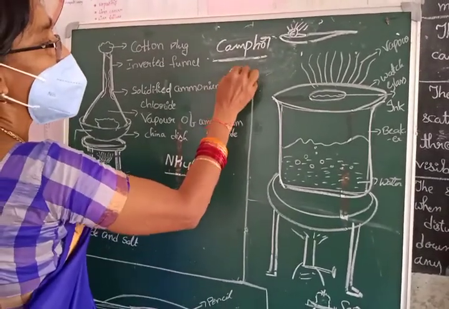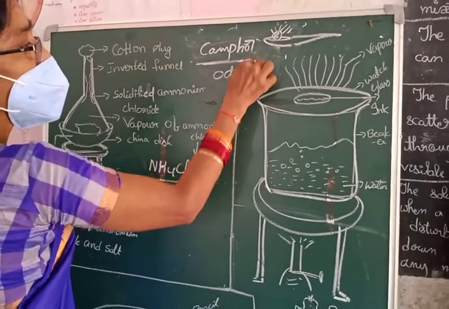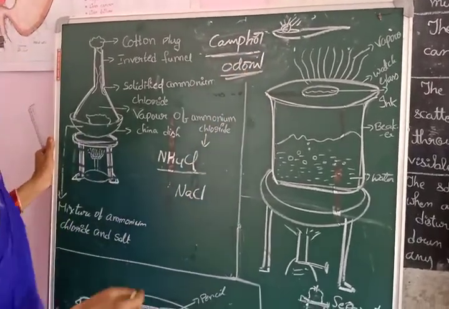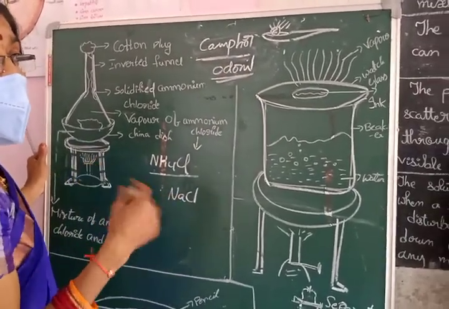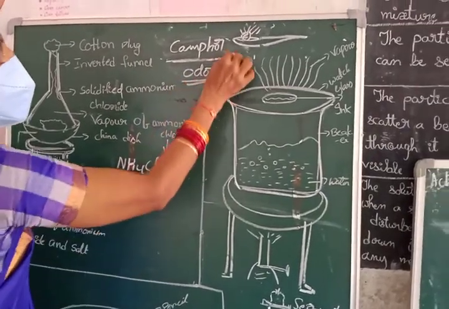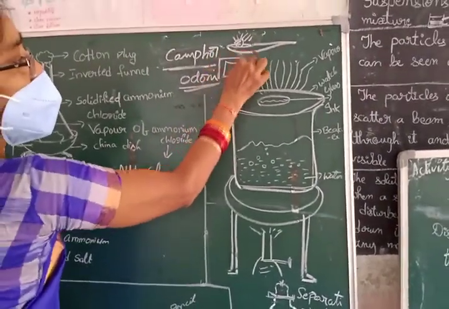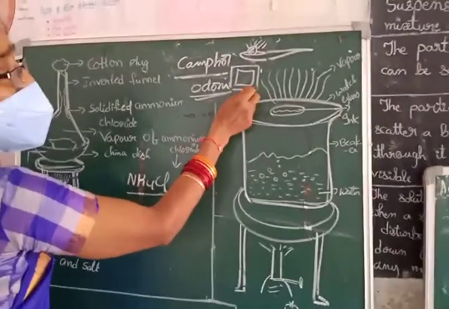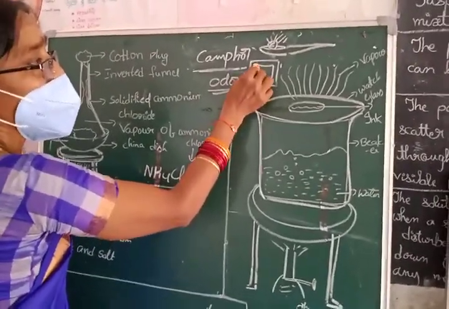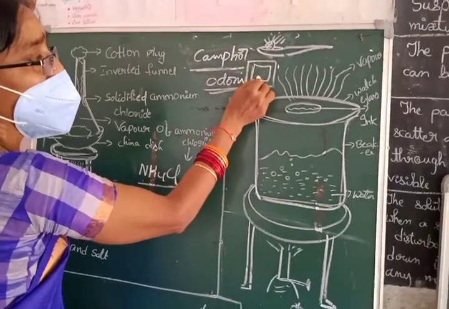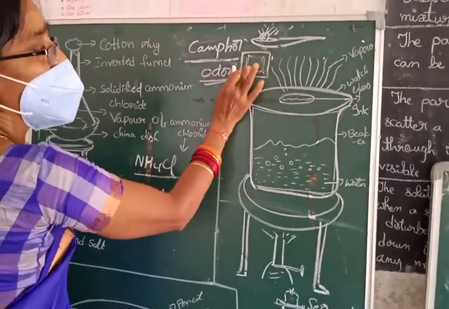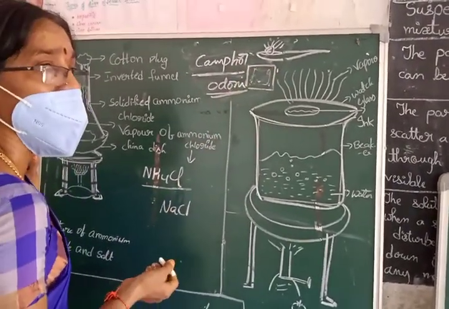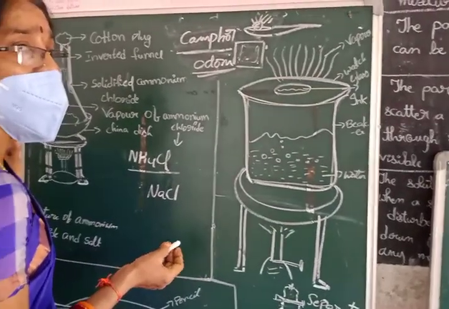Another example is Odonil, which we use for refreshing our washrooms. If you keep a slab of Odonil in the packet which has small holes, you will find the slab slowly reduces into smaller pieces, and a few days later you may not find the slab in the cover. Have you ever observed it?